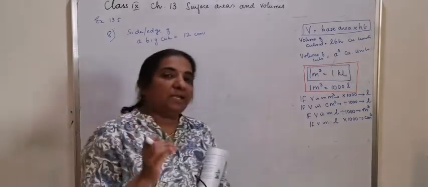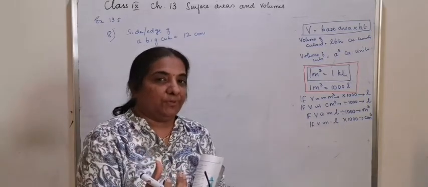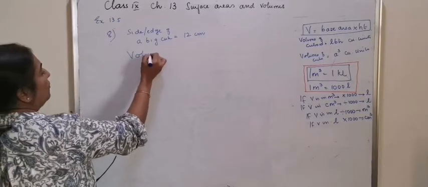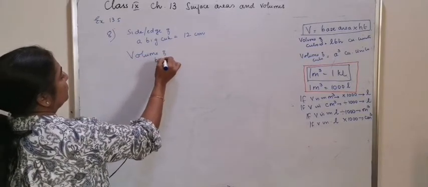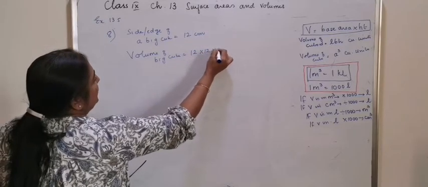It is cut into 8 small cubes, means the volume of the bigger cube has to be found out. So the volume of this bigger cube is equal to, formula is 12 into 12 into 12.